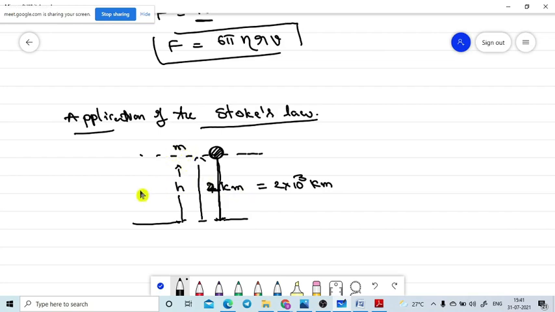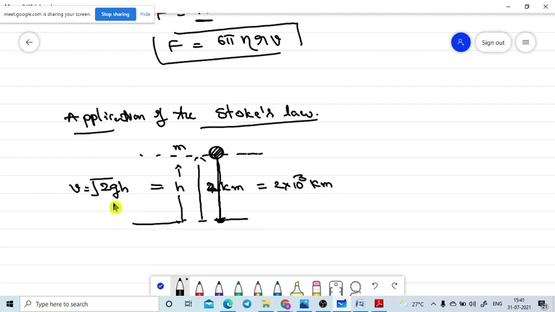So we can apply the Torricelli formula here. If the body is freely falling from a certain height, the velocity of the body when it reaches the ground is V equal to square root of 2gh. This is the formula we have.